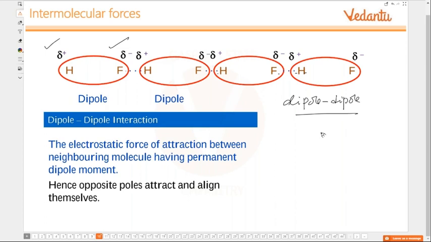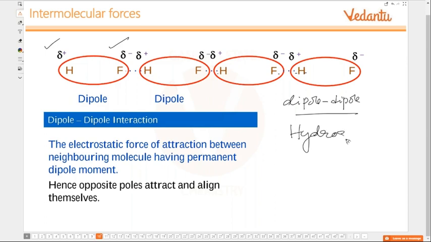It is because of this that HF is a liquid. And this force of attraction is not possible in HCl, it is dipole-dipole interaction only, and it is in the gaseous state. What kind of bond is this? We have studied this in bonding. Hydrogen bonding, correct? Yes, very true.